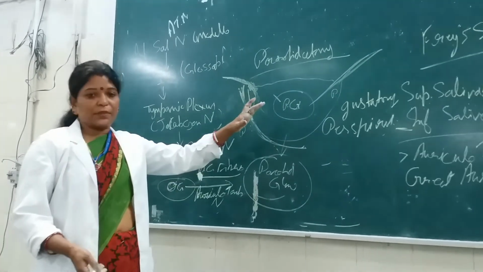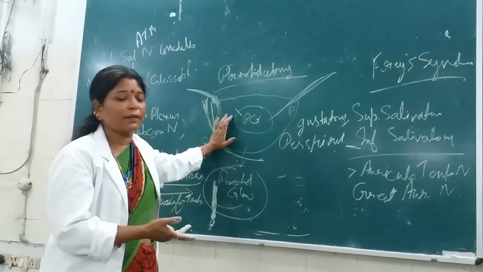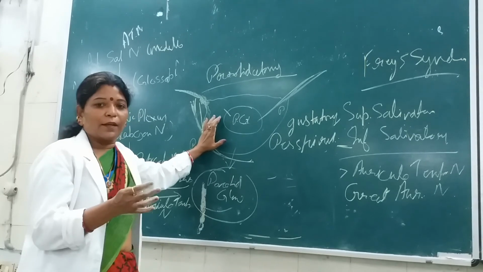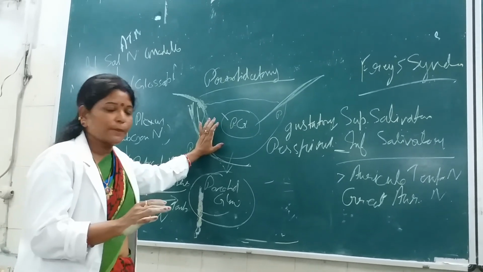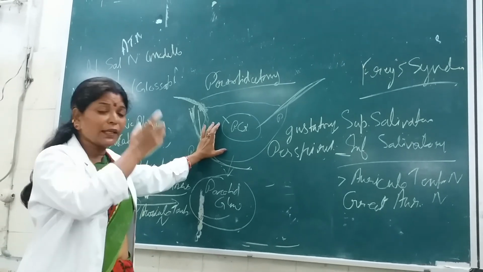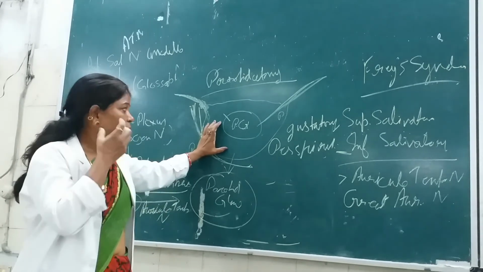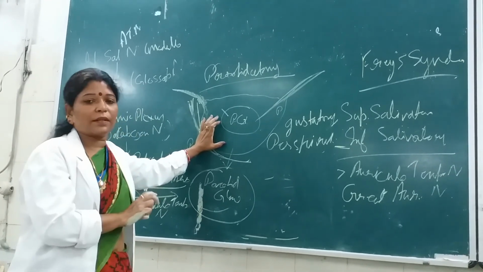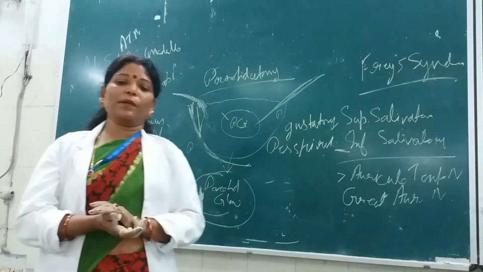Then mumps, a very important one. It is an inflammation, a common viral infection of the parotid gland, usually seen in children below the age group of 15 years, caused by a myxovirus. Whenever you think of eating food, the turgor pressure inside the parotid gland increases. But once the patient has eaten, the secretion is released and the pain subsides.